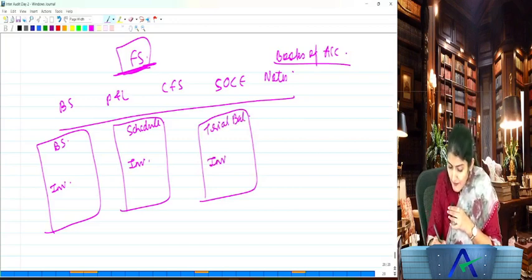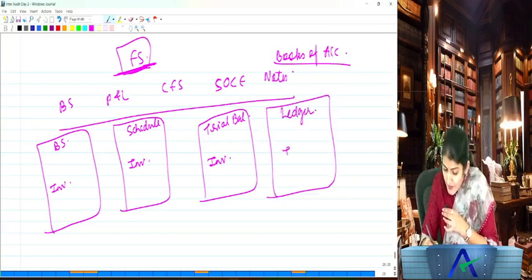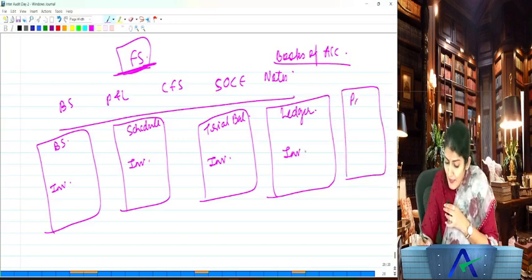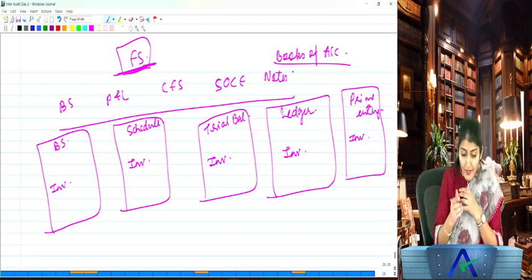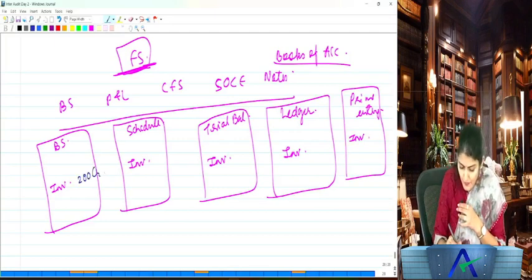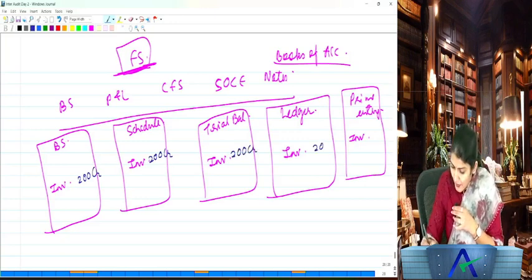In the trial balance it will come from the ledger. In the ledger also there will be inventory, and then you will have the books of prime entry, in which again you will have the inventory entries being passed. Are you understanding that? Say the inventory of the company at all these places is 200 crore, just as an example.